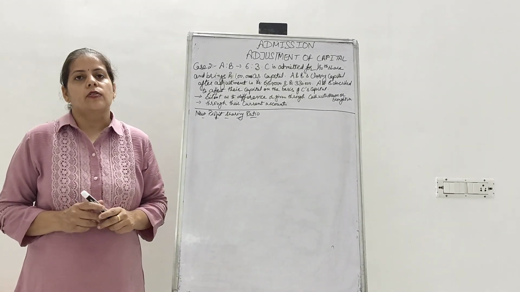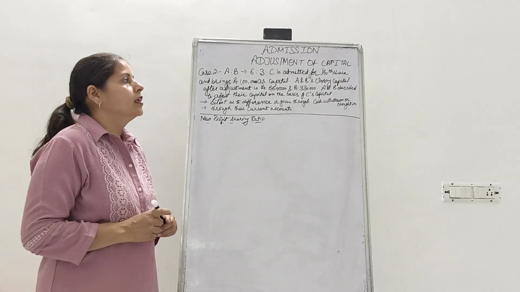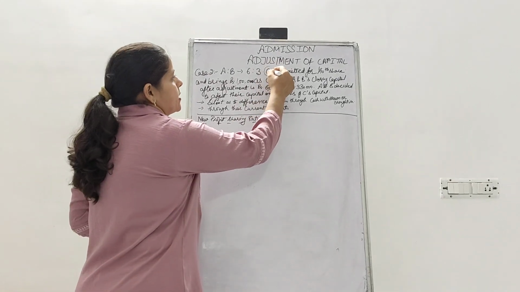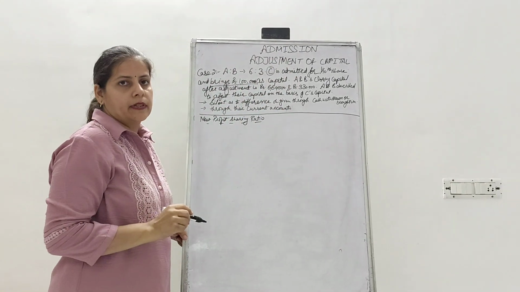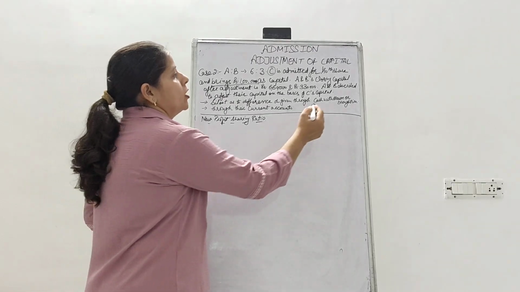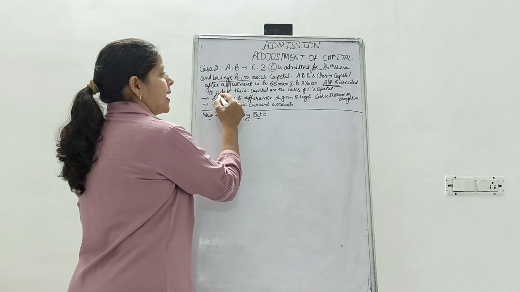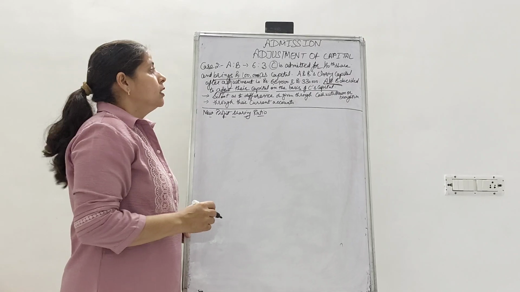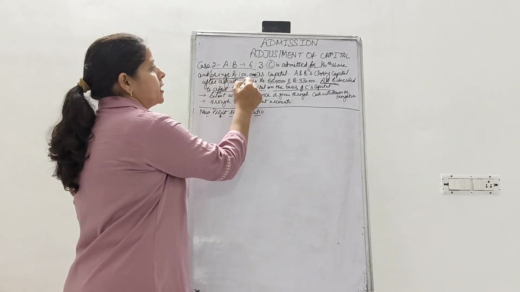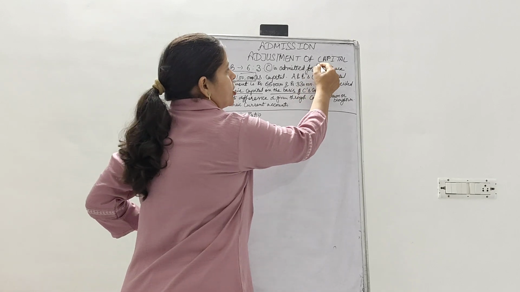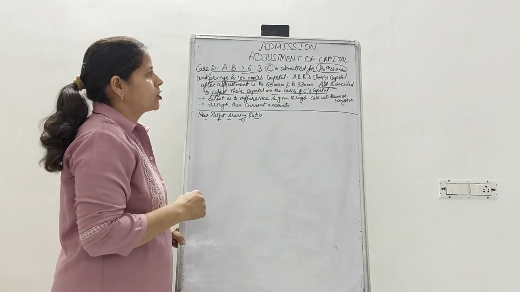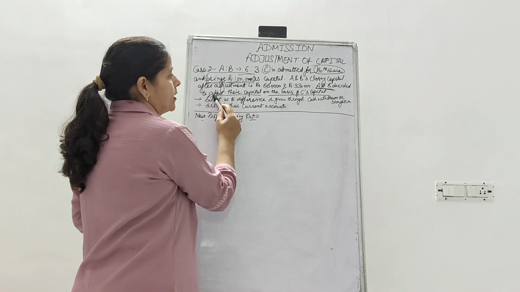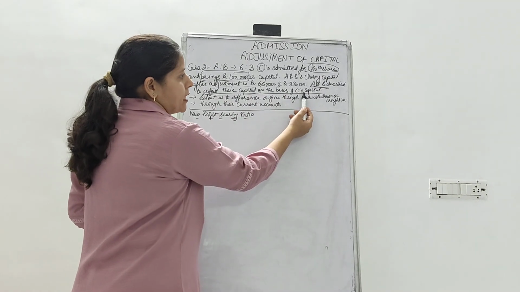We are continuing with the case of admission for adjustment of capital. Adjustment of capital case 2, where it's provided that C is bringing a certain amount of capital, but the question is about the old partners having also decided to adjust their capital on the basis of C's capital. So here you are given C's share of capital, and C is admitted for a 1/10 share. But actually the situation is this: the old partners have decided to adjust their capital for C's share of capital.